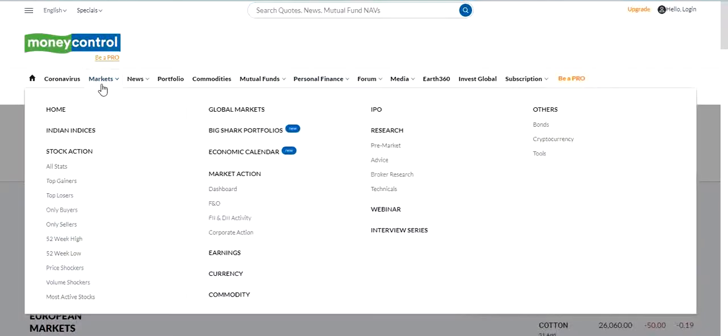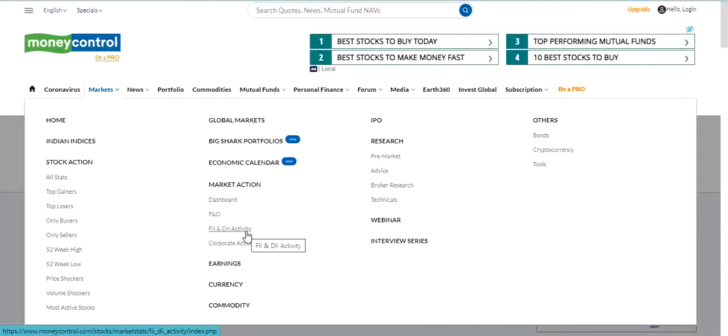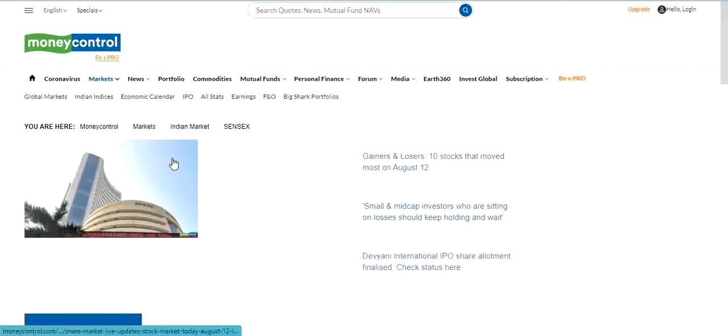First, we will go to the market section. In the market section, we see Indian indices, stock action, global markets, FII activity, earnings, IPO. So many subsections we can see in the market section of the Moneycontrol website. Here, Indian indices are presented. For example, Nifty 50 and Sensex. Like this, we can see them in the Indian indices section.